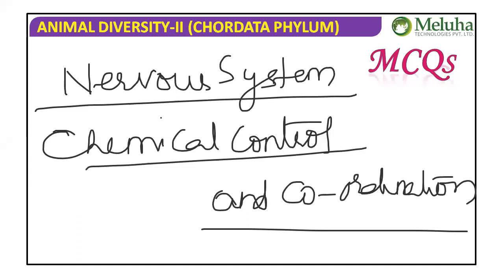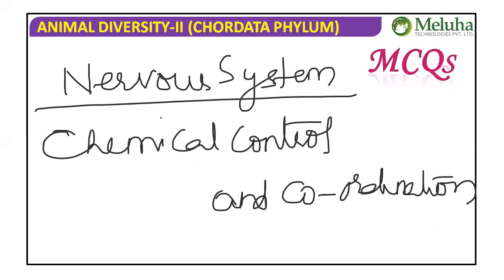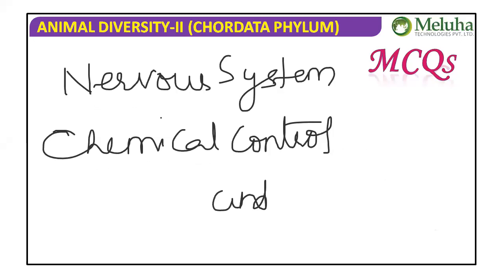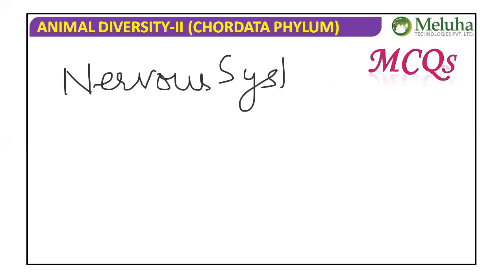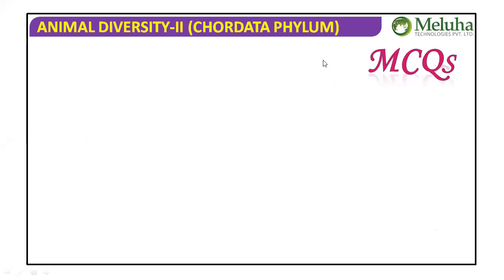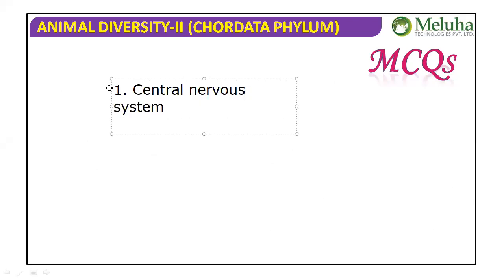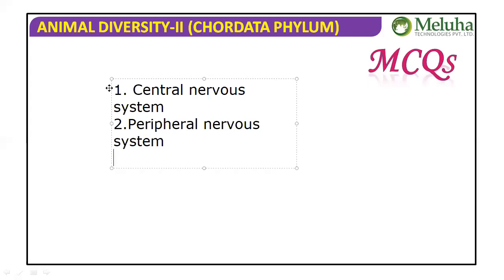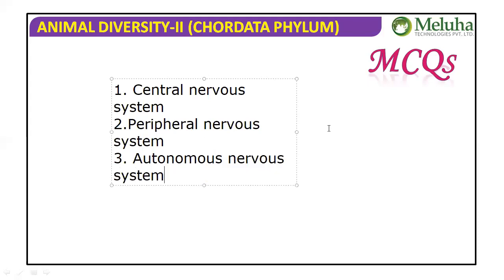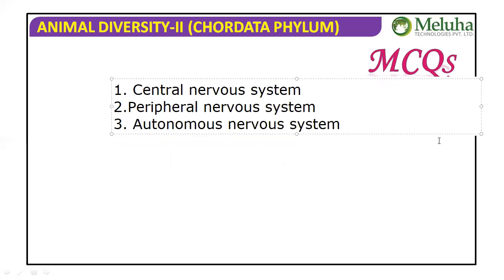But when we discuss human neural control and coordination, and chemical control and coordination, then we'll understand this area. For now, simply remember that in the nervous system there are three parts: number one, central nervous system; number two, peripheral nervous system; and next, autonomous nervous system.